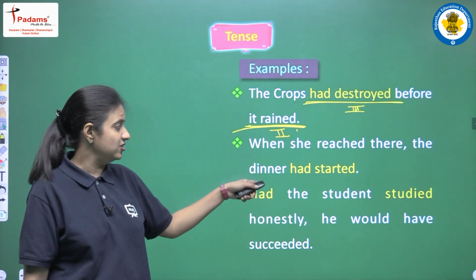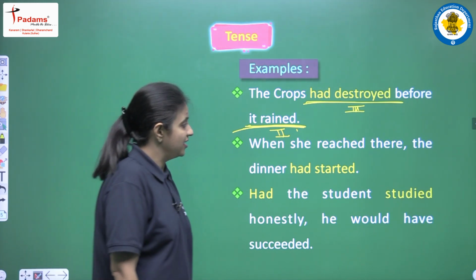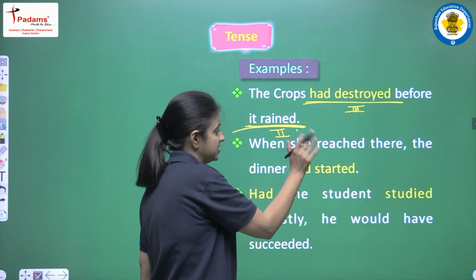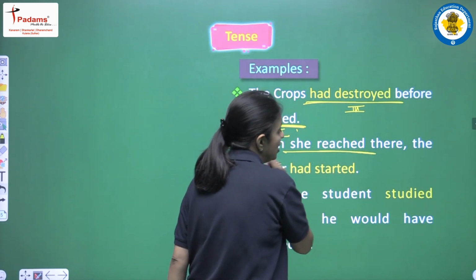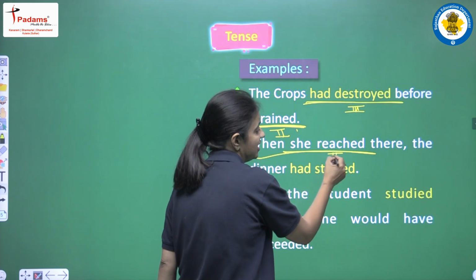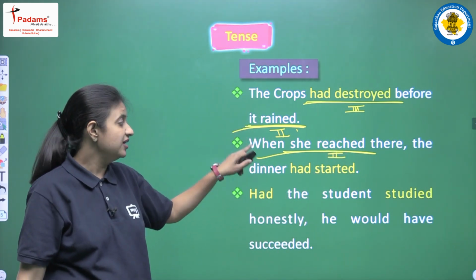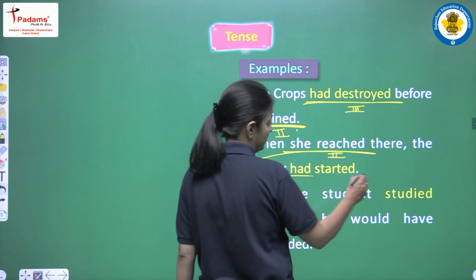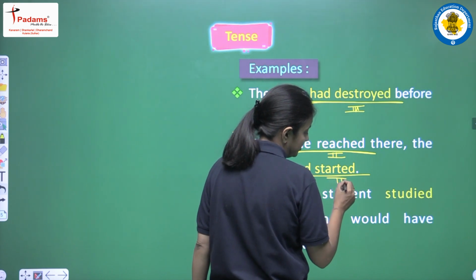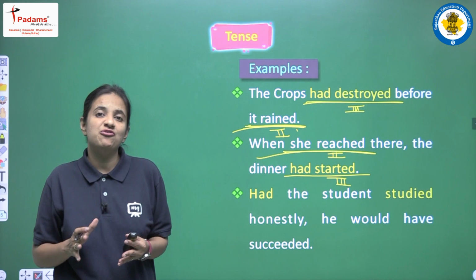Second sentence that is here is, when she reached there, the dinner had started. So yes, in this sentence also we are having a combination of two different tenses, and we are having two clauses, we can say. So the first clause is when she reached there. In this clause no helping verb is here and we are having the second form. So this is past simple tense, and next we are having the dinner had started. So had as a helping verb and started, that is the third form, as a main verb. So yes, this is past perfect tense.